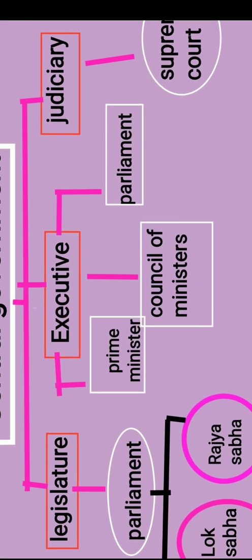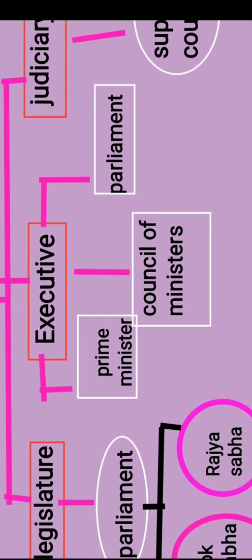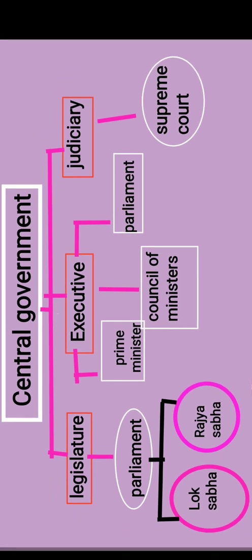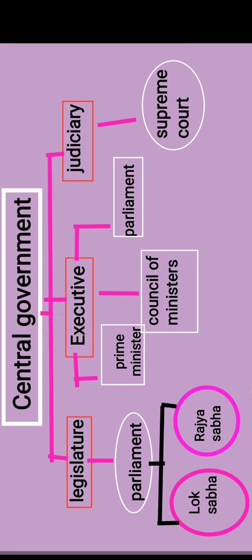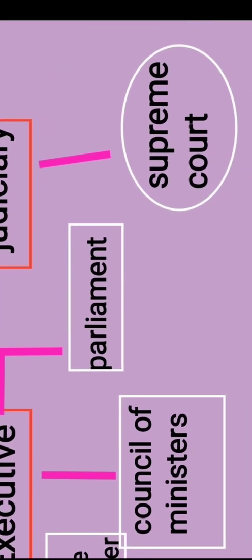executive, the second organ of the government. Here, who is included in this? Of course the parliament, which makes the laws, and the council of ministers, some of the ministers will be there. And the next one is the main prime minister, PM, the prime minister of the country. Then the last one is the judiciary, which will take action against those who do not follow the law. In the central government, the judiciary is the Supreme Court.